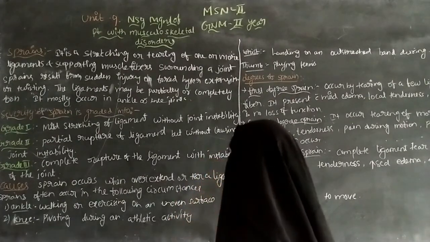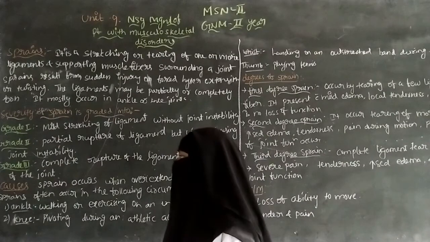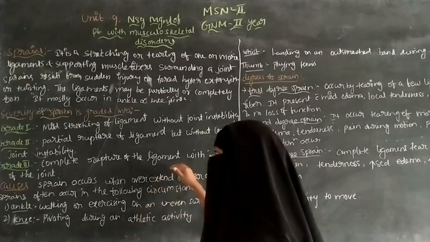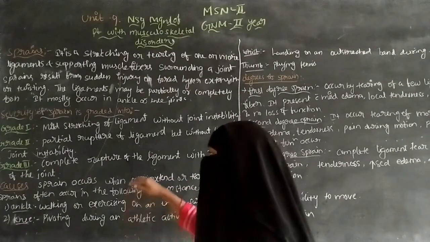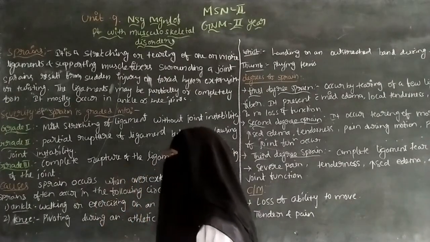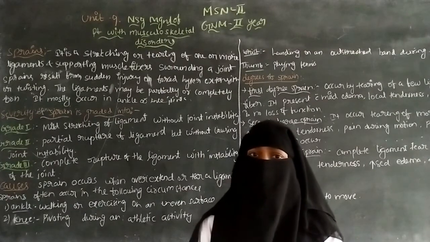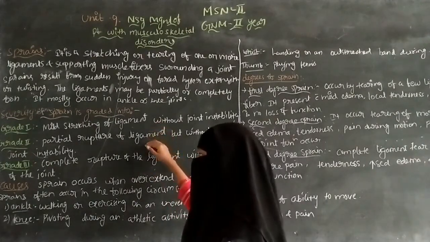So there is instability of the joint. There is no movement, and it mostly affects the movement of the joint in grade 3. According to the severity, the sprain is divided into 3 grades: grade 1, grade 2, grade 3.